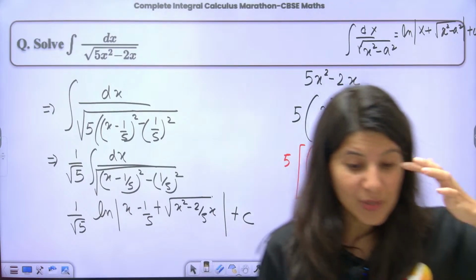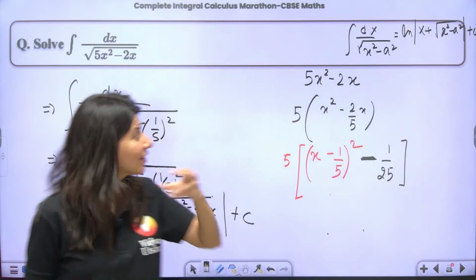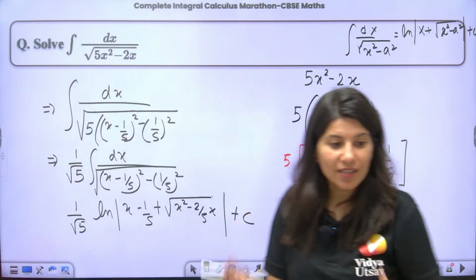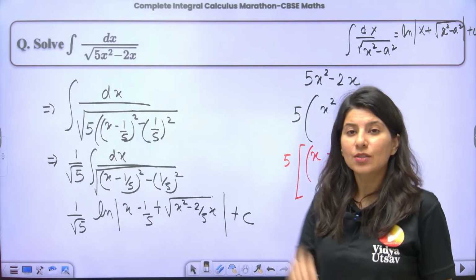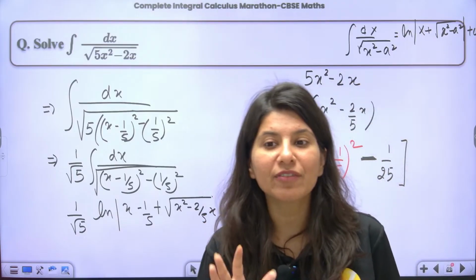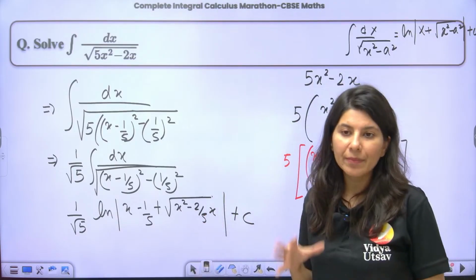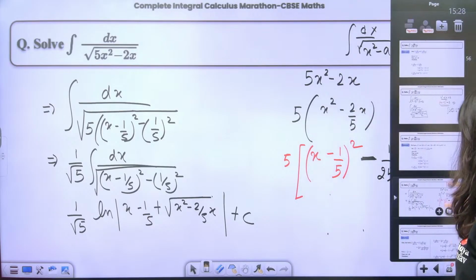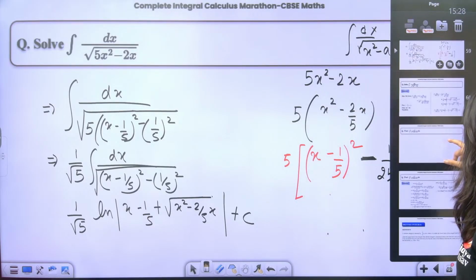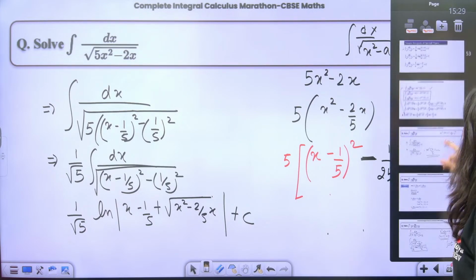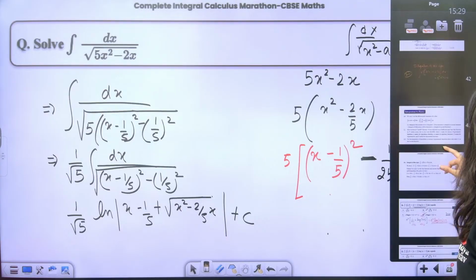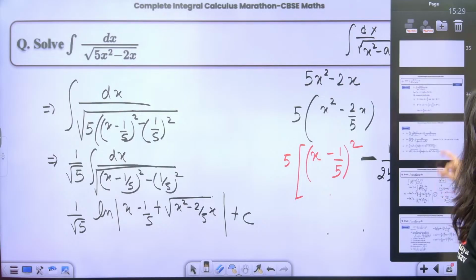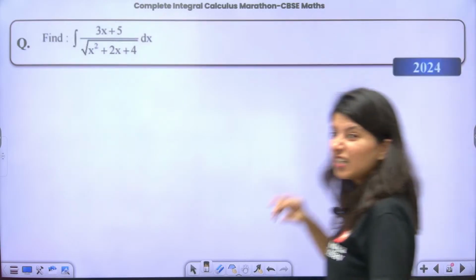Are you remembering now? Maybe you're getting it, ma'am. Okay. Now see, once you see the formula, if you do not apply it, you will not get the confidence. Understand? At least one question on each formula, if you do, then only you'll be like, okay ma'am, I am able to get the confidence. Okay. All right. Are we ready for the next category? Next category. What is the next category? Okay, let me just bring you to the next category, which is this. This is a different category.